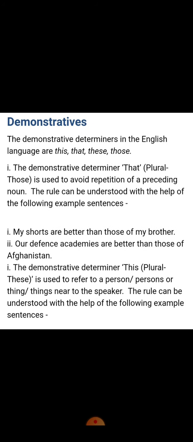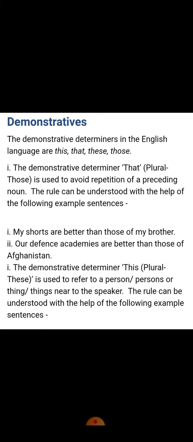The next category of determiner is demonstratives. As I've already told you, the demonstrative determiner is used to avoid repetition. As you can see in the example, my shorts are better than those of my brother. I could have also said it like this: my shorts are better than shorts of my brother. But then shorts would get repeated. So to avoid this, those is used.